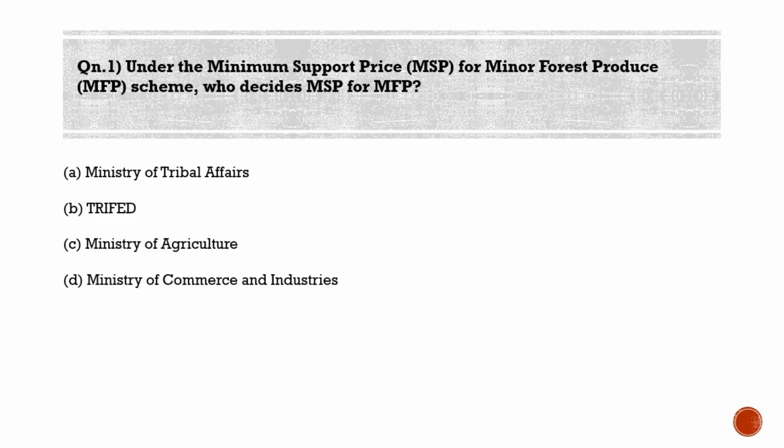First question. Under the minimum support price for minor forest produce scheme, who decides MSP for MFP? Option A, Ministry of Tribal Affairs. Option B, TRIFED. Option C, Ministry of Agriculture. And option D, Ministry of Commerce and Industries. So guys, the correct answer here is option A, Ministry of Tribal Affairs.